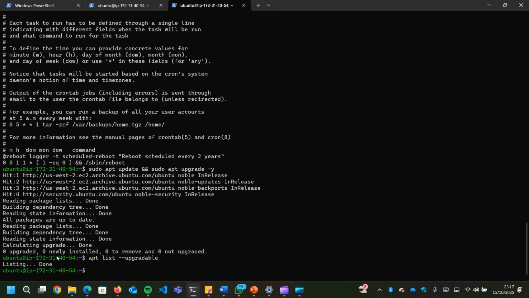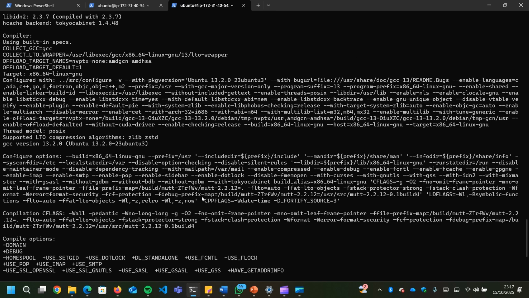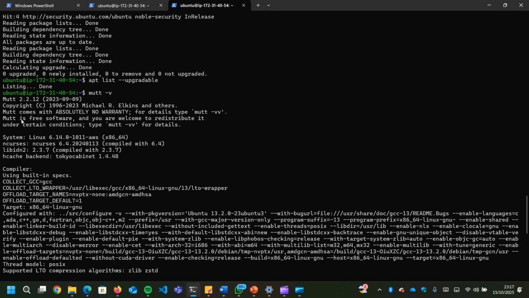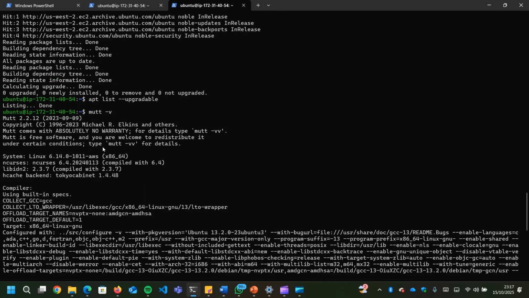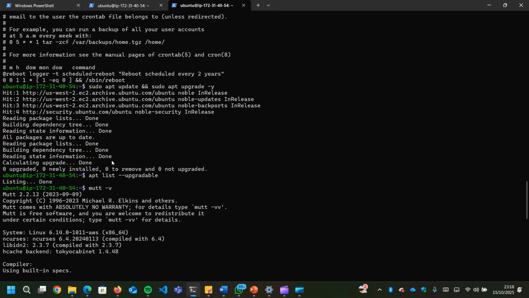For the package installation, we actually installed mutt, which is a terminal based email client. To check that, mutt -v. So this is it. Mutt is already installed, which is the terminal based client.